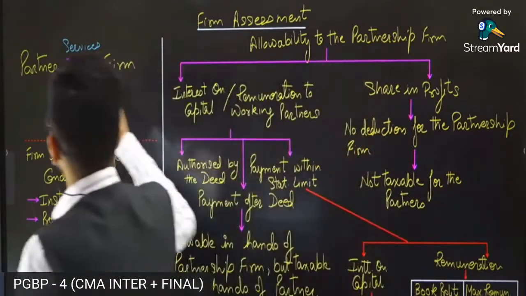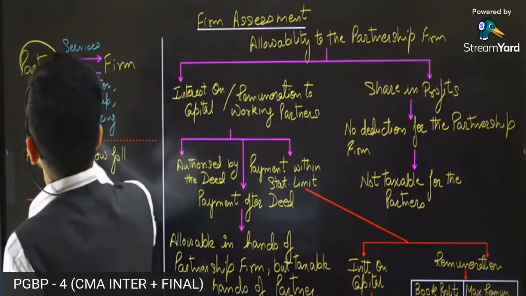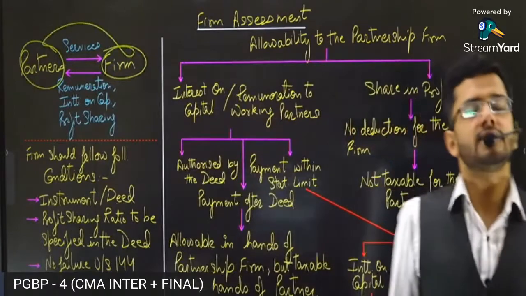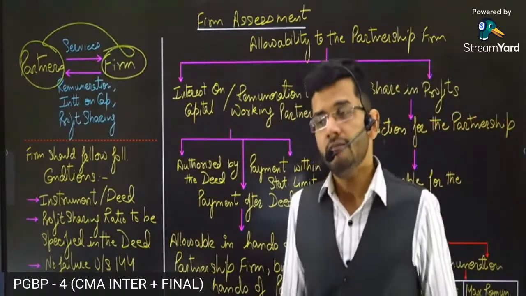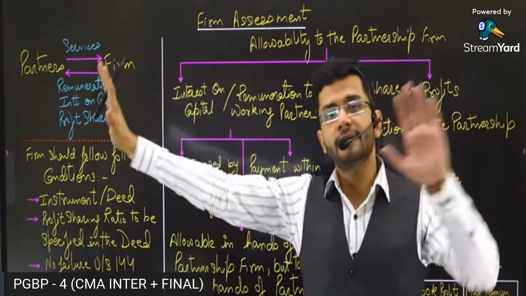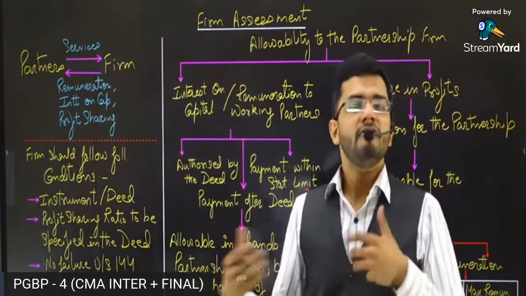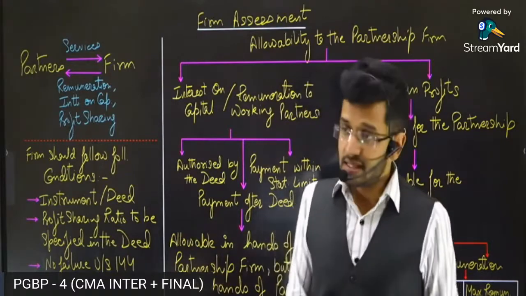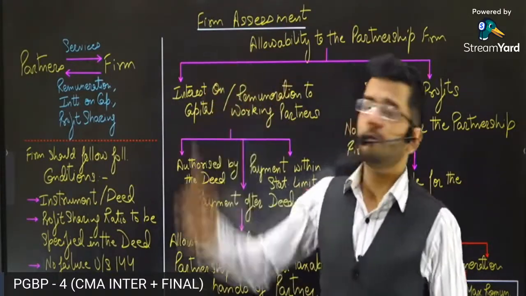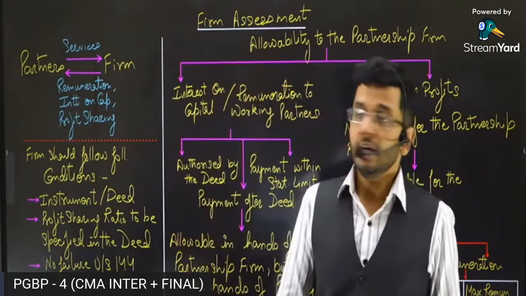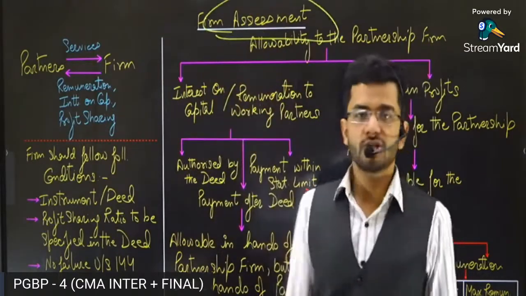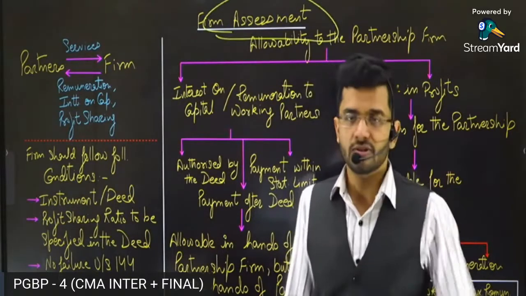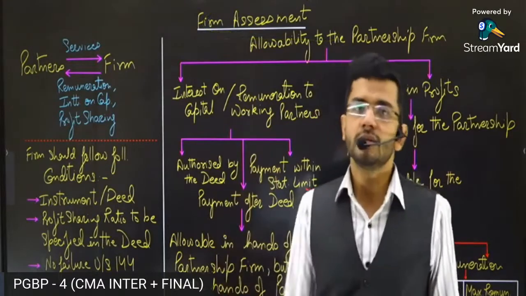Guys, the specific feature of a partnership firm is that partners and firms are one and the same thing. They don't have a separate legal entity. For example, a company is a separate legal entity from its shareholders, okay? But a partnership firm has only a thin line of difference between partners and the firm. This is the reason why we deal with specific provisions for partnership firm assessment. If we do not have specific provisions, then assessees are going to misutilize the expenses and income provisions which we have in PGBP, and reduce their taxable income.